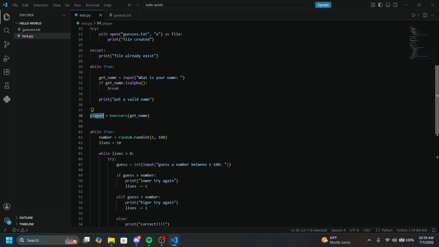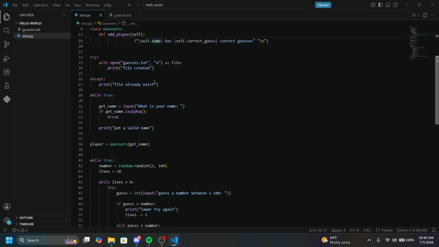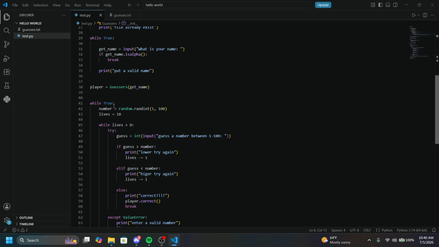Then player equals Guessers get name, which is up here, the class. So a player is going to have everything in it. It's going to have the name, correct guesses, basically all these values. And while true, unless I break it, it's going to continuously run.